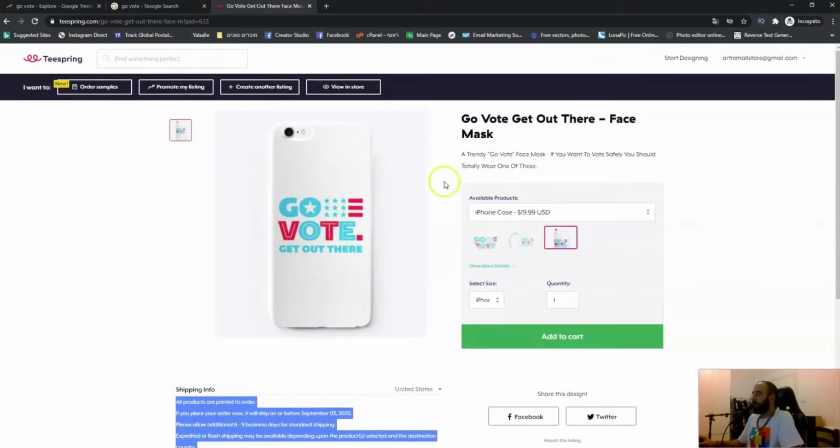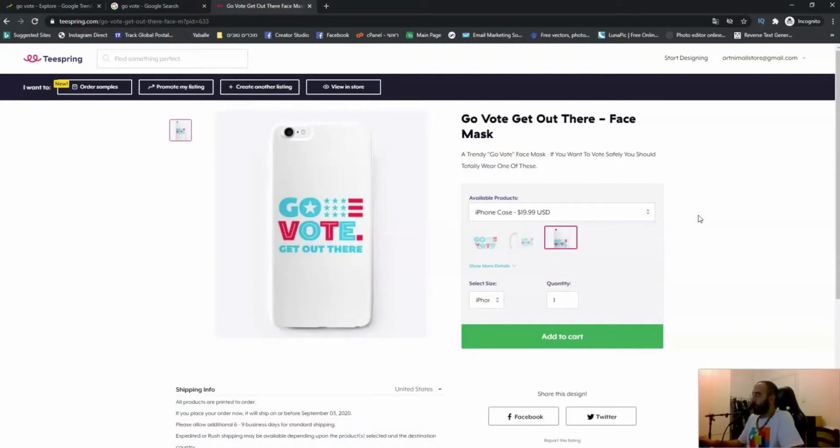That's it. Now, the best thing about Teespring is that they will promote your listings. You don't need to advertise it on your own. They will get you traffic completely free. For that to happen, you just need to sell your first 2 to 10 products by yourself, and then Teespring will recognize you as a dedicated seller who is absolutely serious about selling his merch, and then they will start to promote you by themselves inside their search system, on Google, on Facebook, and so on.